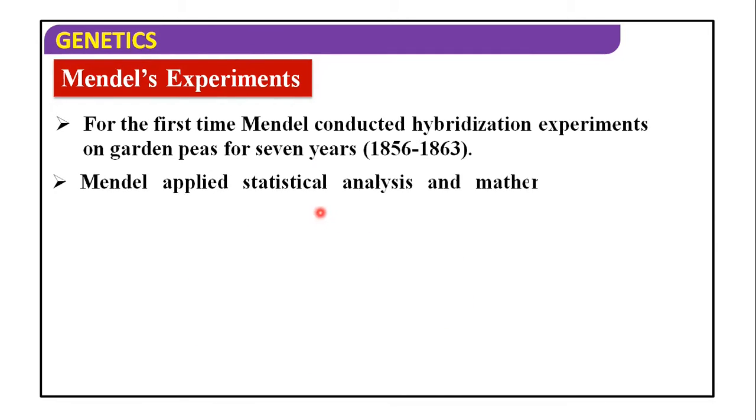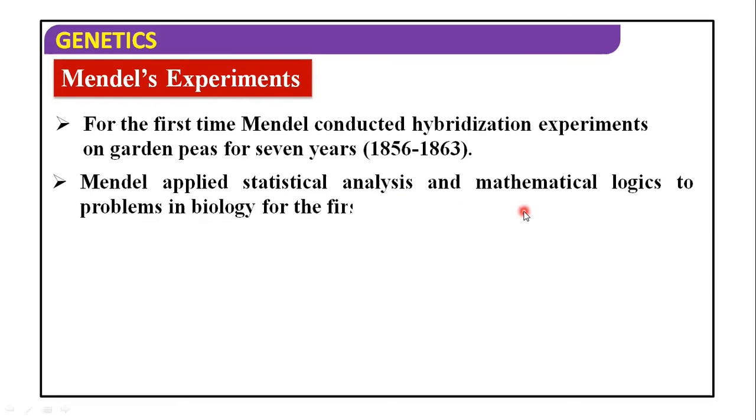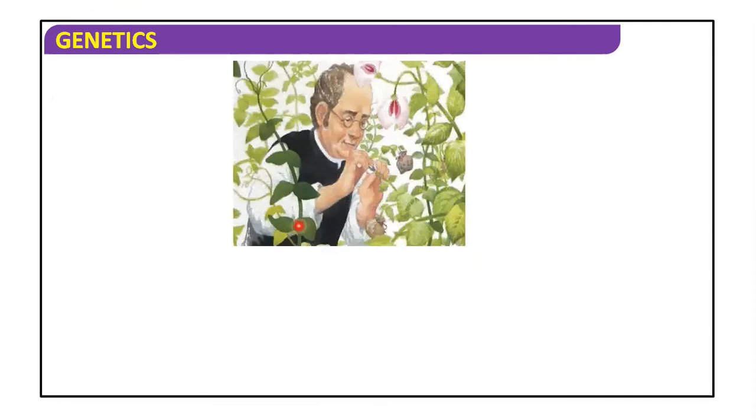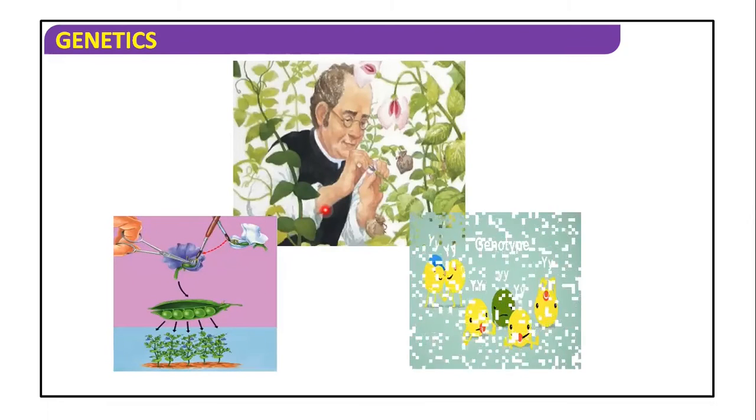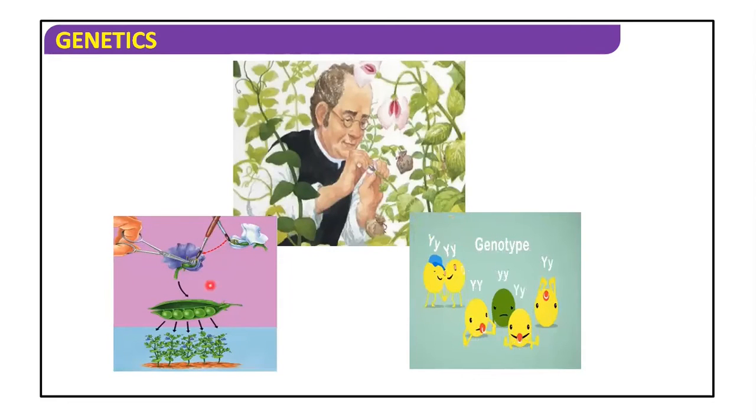Mendel applied statistical analysis and mathematical logic to problems in biology to solve the problem of transmission of characters for the first time. Now, see, this picture is the proof. Here is the experiment, how it is carried out.